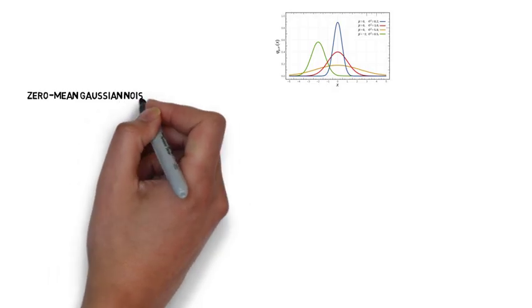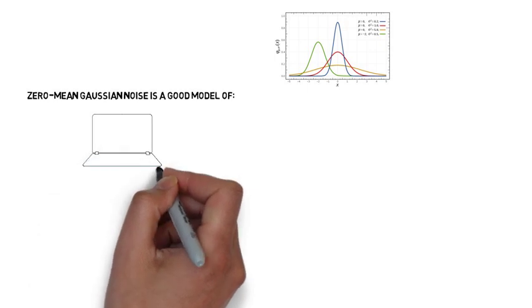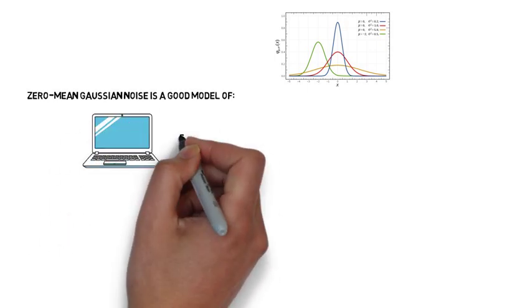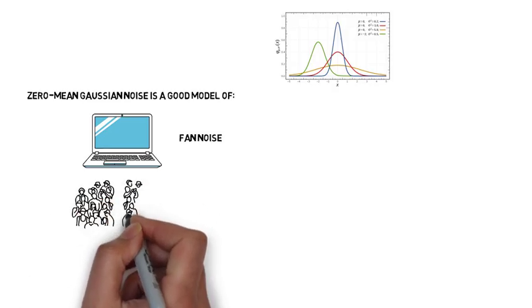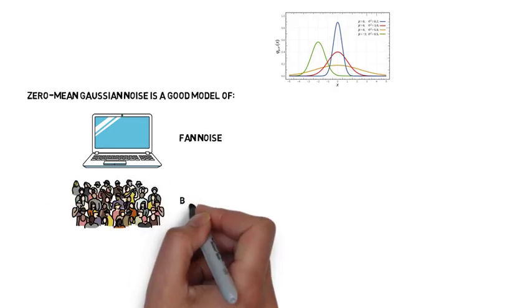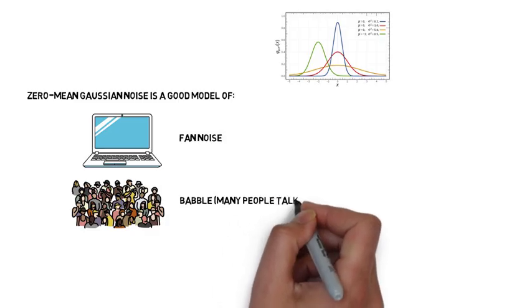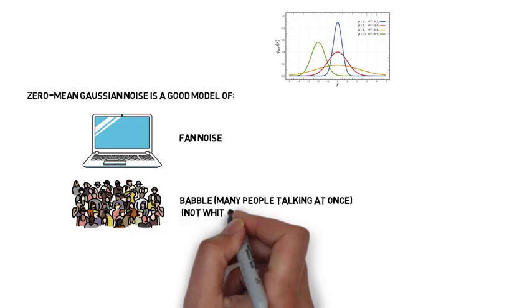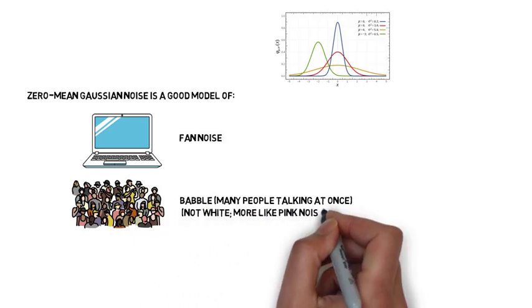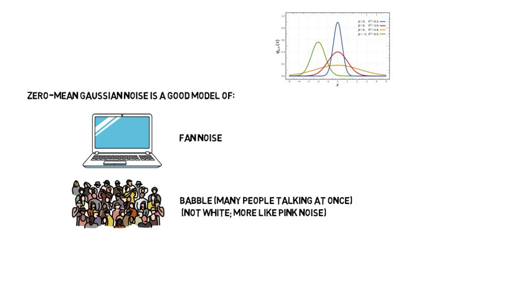So why do we care about zero mean Gaussian noise? The reason is that in audio, it's a good model for a great variety of interesting signals. For example, fan noise is very effectively modeled as zero mean white Gaussian noise. Babble is zero mean Gaussian noise. Babble means many people talking at once, and you might have heard of this thing called the central limit theorem, which says that if you add together a large enough number of random variables, the resulting random variable starts to look Gaussian. By the way, this is not white noise, it's more like pink noise, meaning that each sample is correlated positively with the sample next to it.